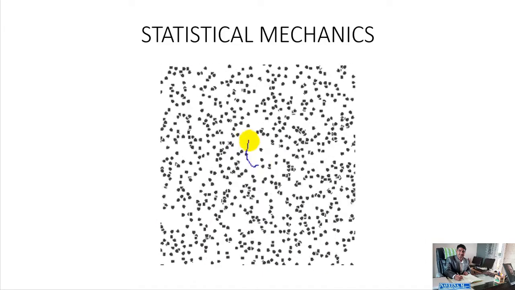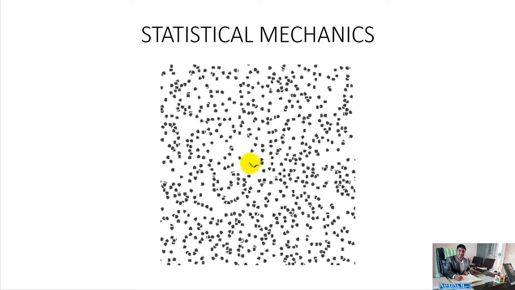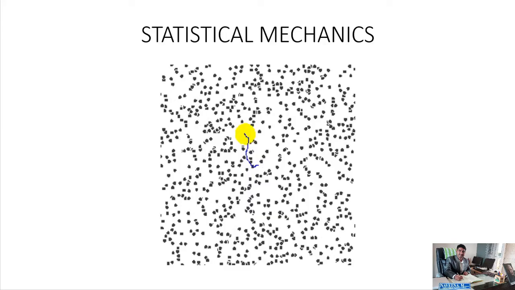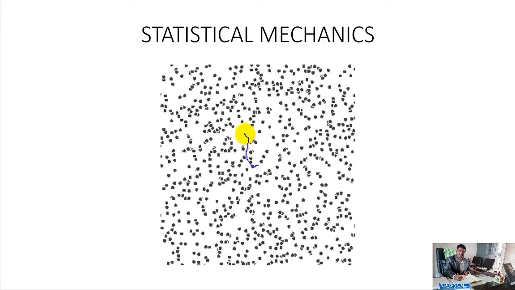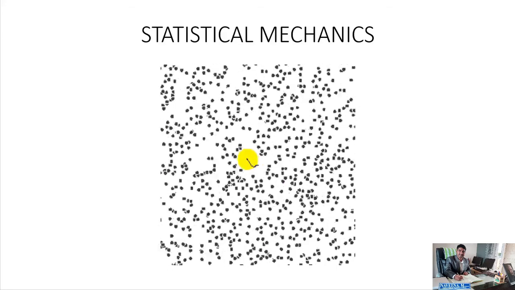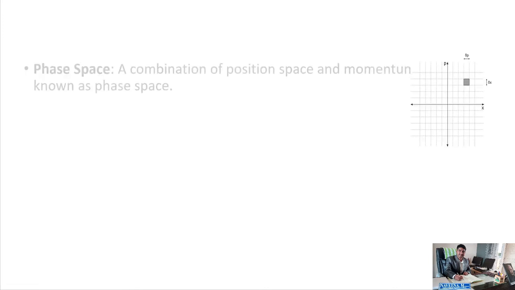We may imagine a six-dimensional space in which coordinates are x, y, z, px, py and pz. This six-dimensional space for a single molecule is called phase space.